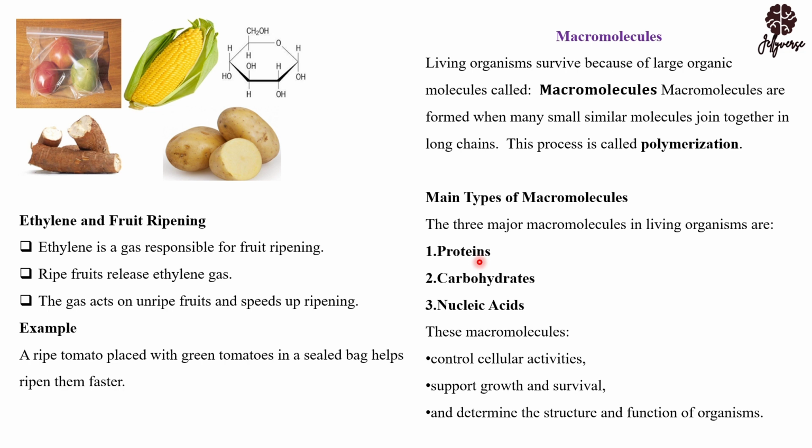The second one is support and growth. If you want to survive, you depend on this. Also, to determine the structure and functions of organisms. Remember, human beings are different from animals, so there is no way you are going to have a human being giving birth to an animal. All these things control the ability and the behavior of living organisms as well as the structure and functions of these organisms.